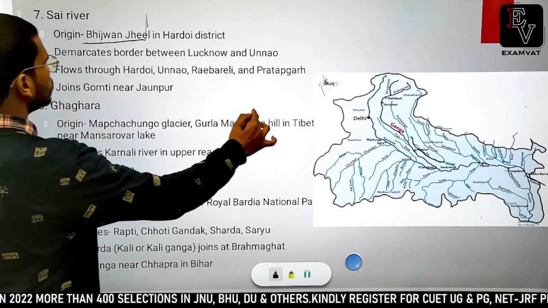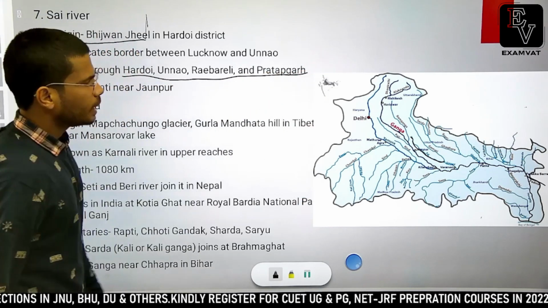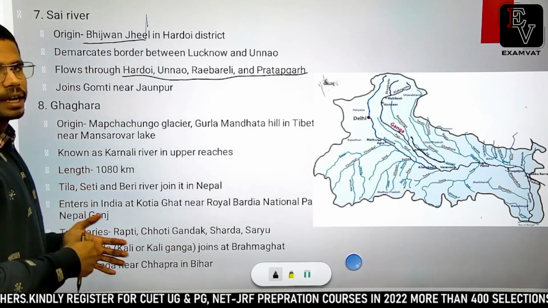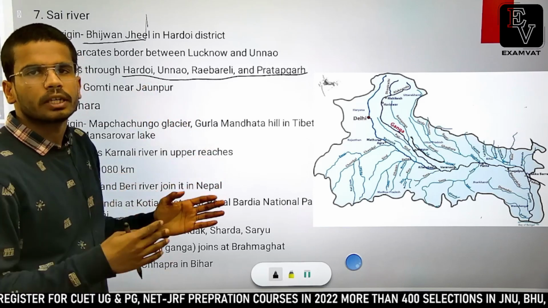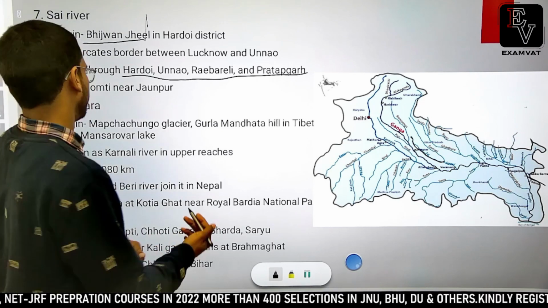It flows eastward through Hardoi, Unnao, Raebareli and Pratapgarh, and finally meets Gomti river near Jaunpur. It flows very close to Lucknow and demarcates the border between Lucknow and Unnao district in UP.